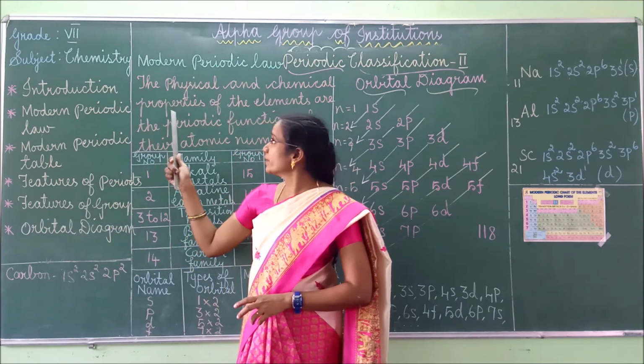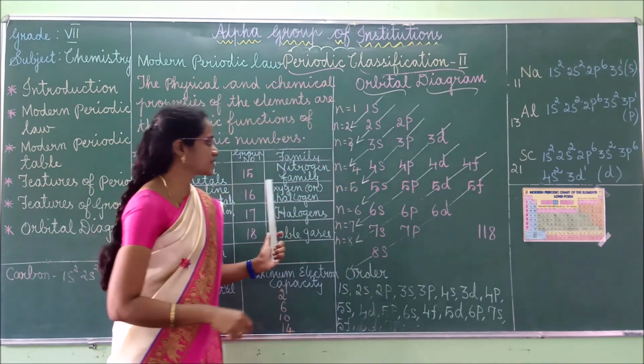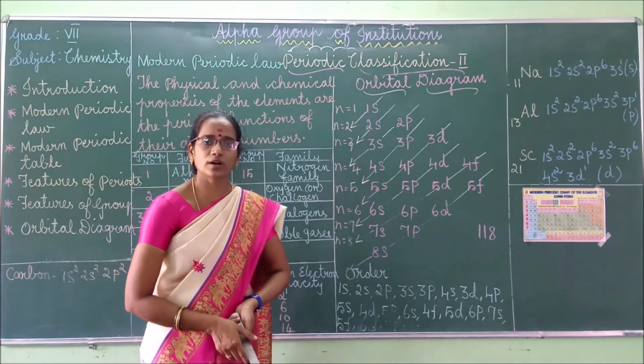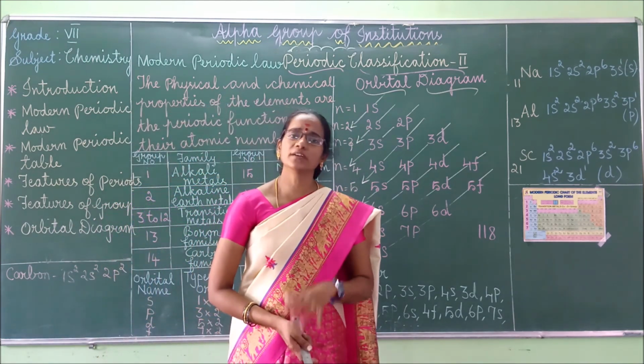So this modern periodic law as well as its various families and orbital diagrams, these three questions you have to complete. This is your assignment, children. The remaining things